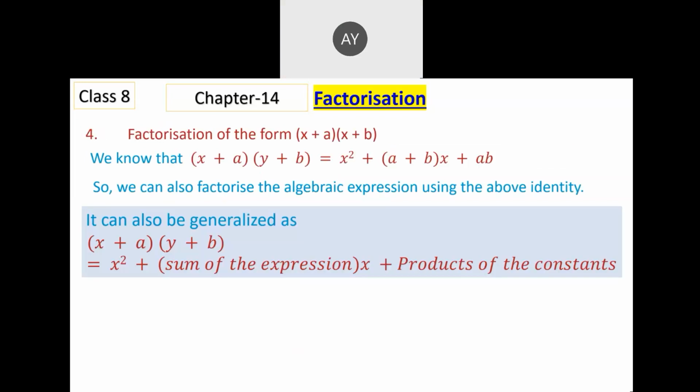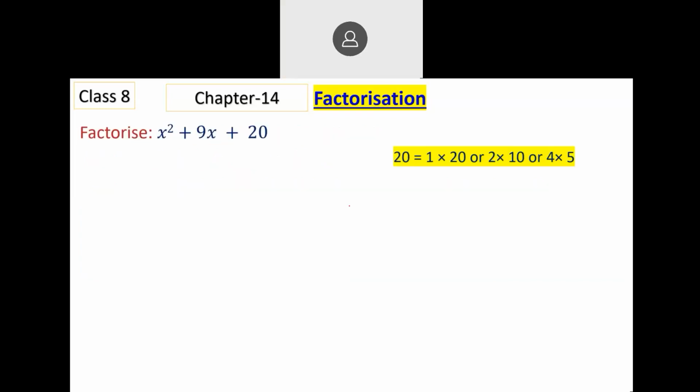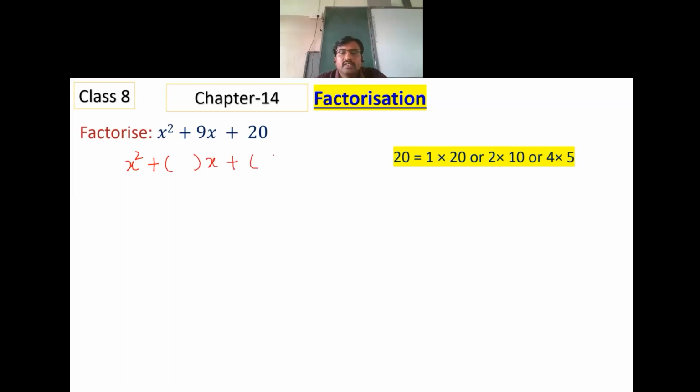This is the last type. Factorization using the identity (x plus a) into (x plus b), which is x square plus (a plus b) into x plus ab. You will understand better if I give an example here. x square plus 9x plus 20. This can be written as x square plus something into x plus something, a product of two different things.